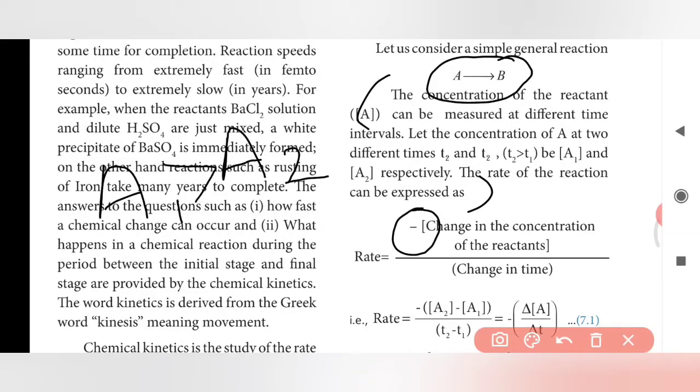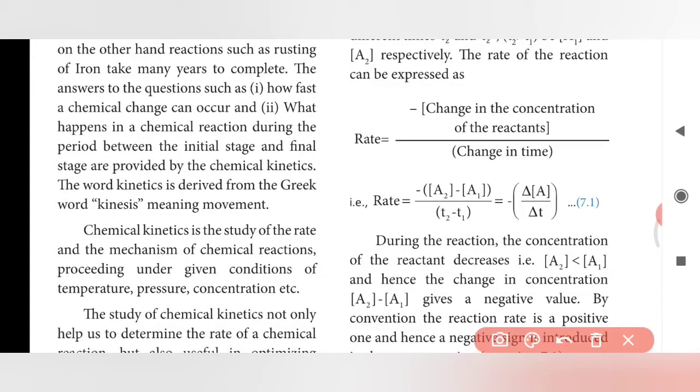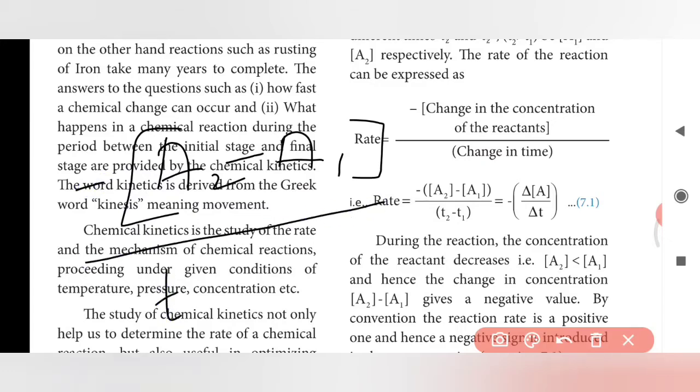A2 is the final concentration and A1 is the initial concentration. The initial concentration is always higher than the final concentration of a reactant, because in the initial stage the reactant has not yet reacted, while A2 involves the reaction and its concentration decreases. So A2 minus A1, because A1 is the greater value, the minus has to come, divided by T2 minus T1.